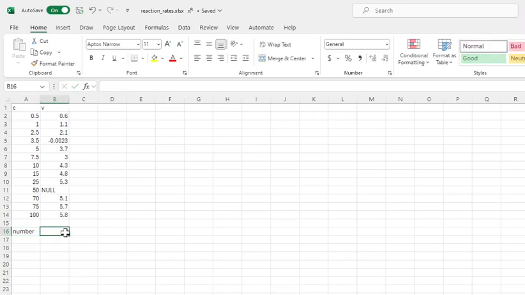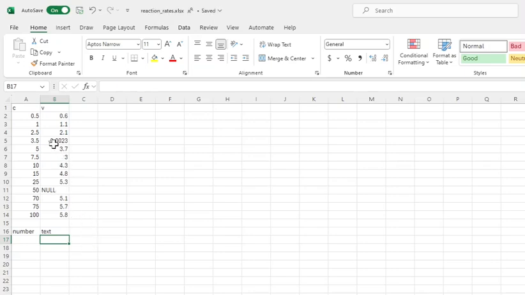I want it to be numeric because I'm going to be doing curve fitting with these two variables, but I definitely have some text mixed in. So is this text or numeric? And the answer is it's text, because we have a mixture. I couldn't plug in null into a calculator and do calculations on it. I would be getting an error if I tried to insert that value into a function. But that's easy to work with.